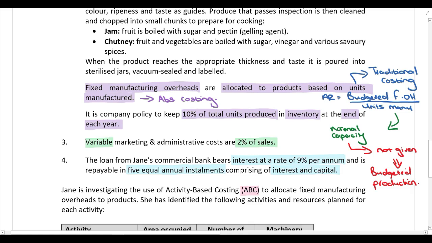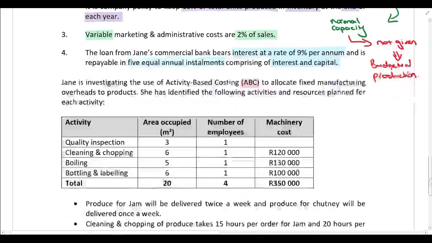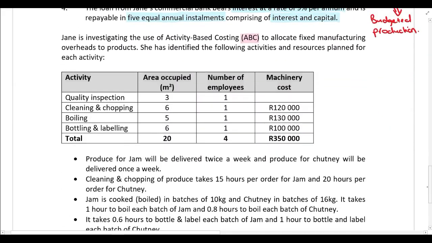Okay, so currently she's allocating fixed manufacturing overheads to products using traditional costing, and she's now investigating the use of activity-based costing. She has identified the following activities and resources planned for each activity. All right, so you can see there's 4 different activities over here: quality inspection, cleaning and chopping, boiling, bottling and labeling.